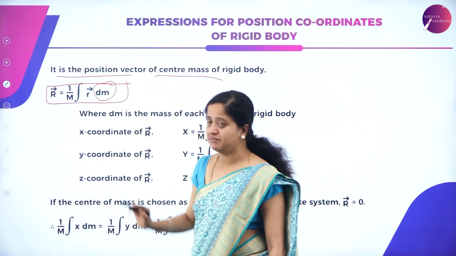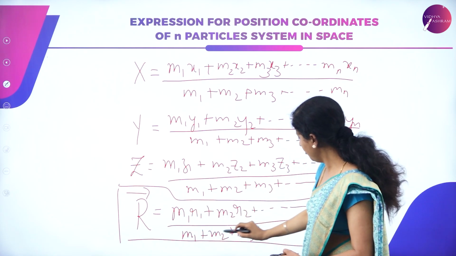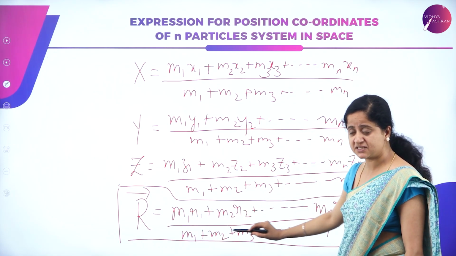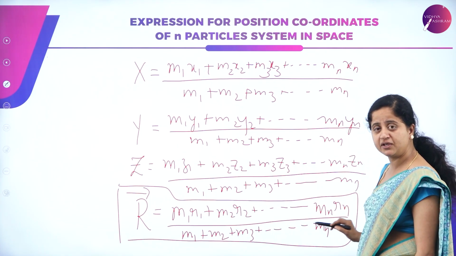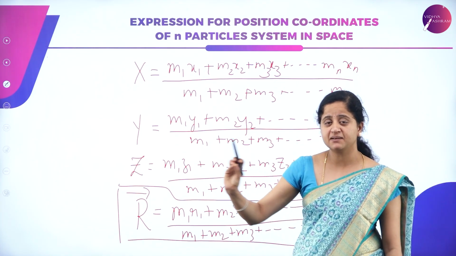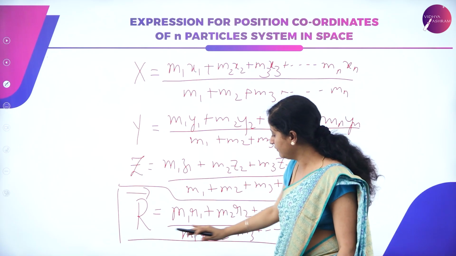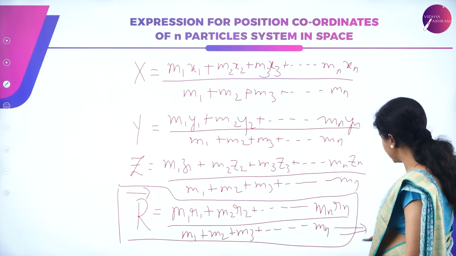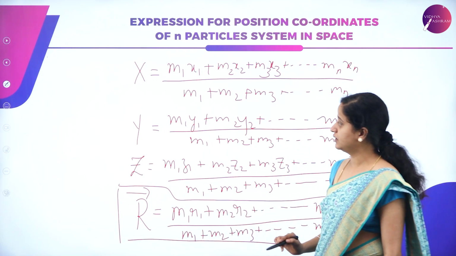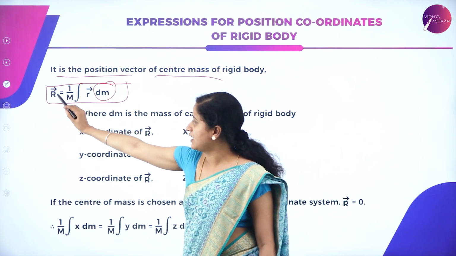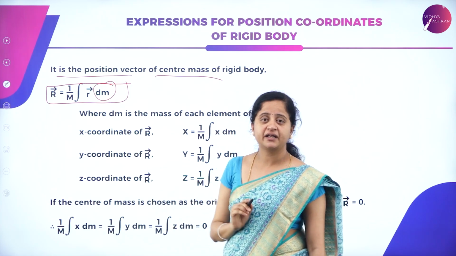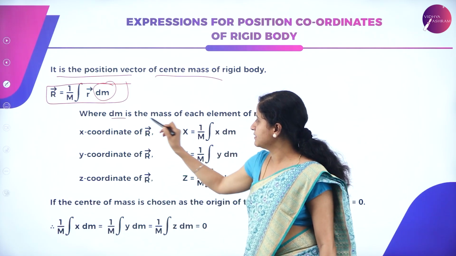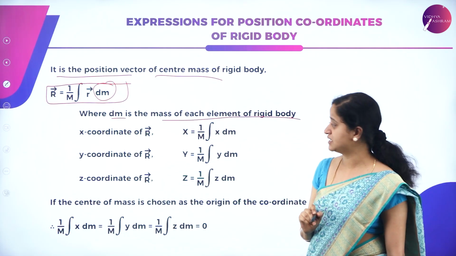Here capital M is the sum of masses of the particles present in the system, m1 plus m2 plus m3 and so on up to mn, which on the whole we represent as capital M. So it is given by vector r is equal to 1 by M integral of vector r into dm. Here dm is the mass of each element of a rigid body.